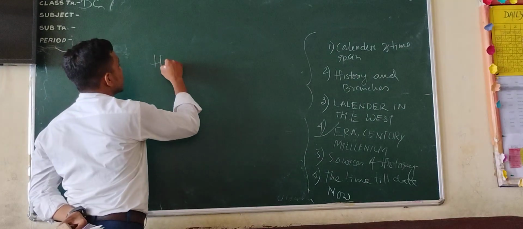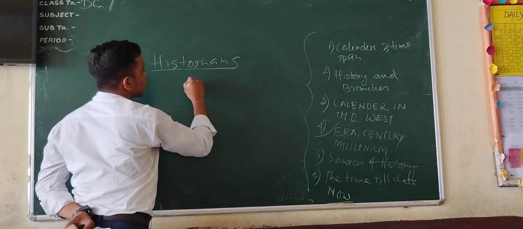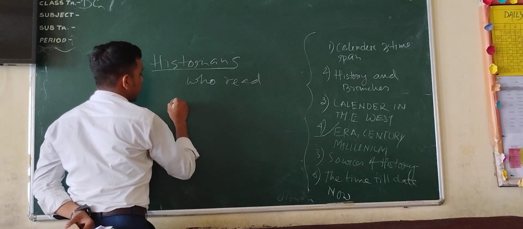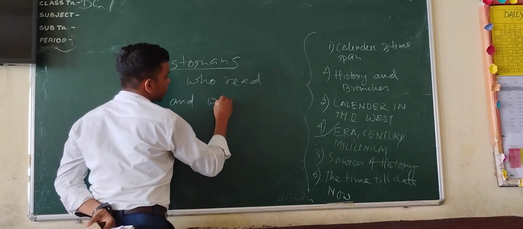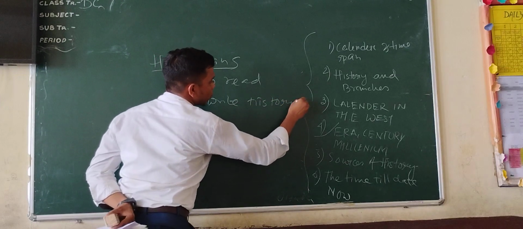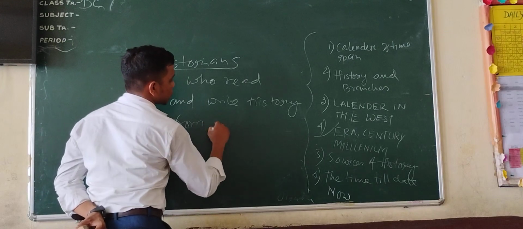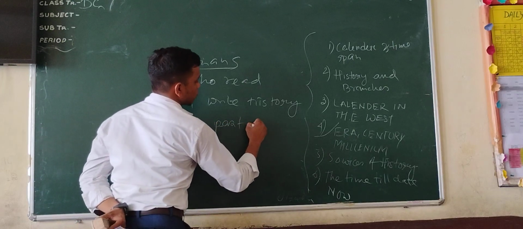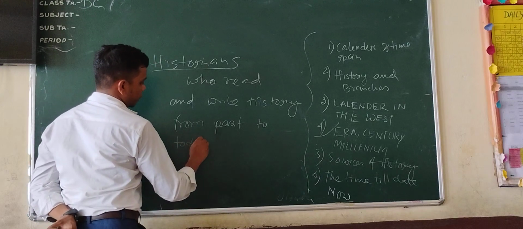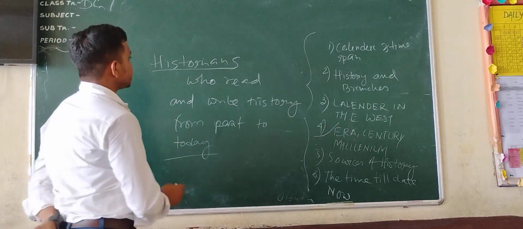And what is the meaning of historian? Historian means one who reads and writes the story from the past to today. And today, this is called contemporary history.